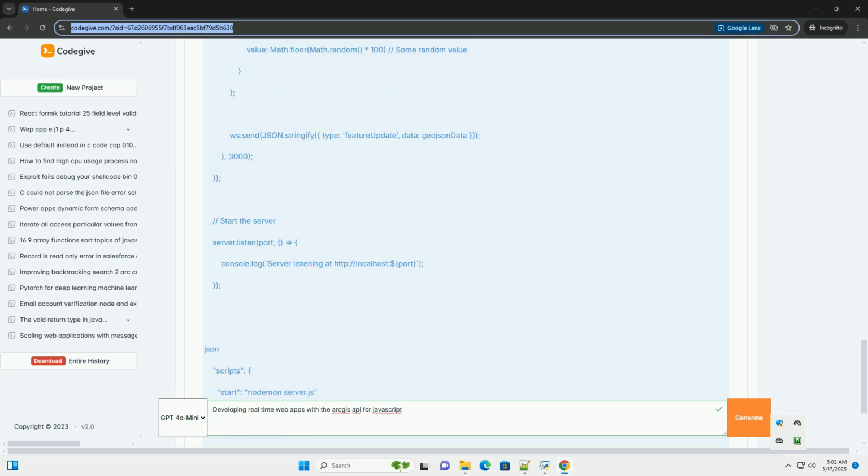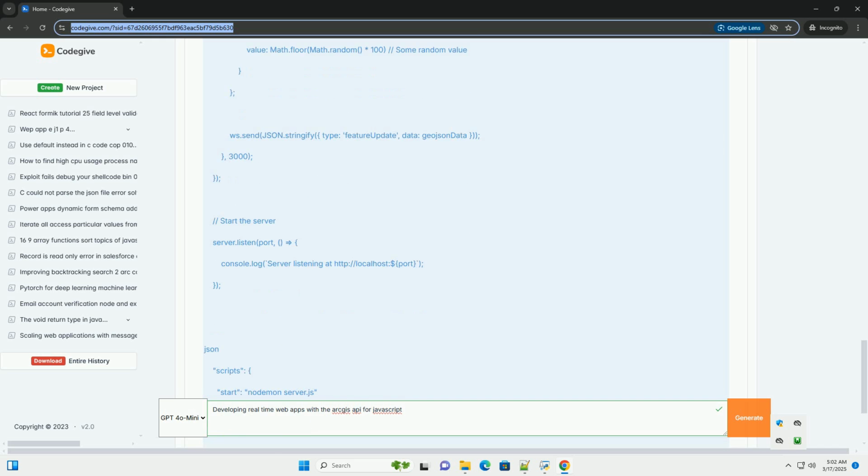Node.js, with Express, is a JavaScript runtime environment for building server-side applications. We'll use it to handle data updates and broadcast them to connected clients. GeoJSON is a standard JSON format for encoding geographic data structures. We'll use it to transmit geographic features to the ArcGIS API. Two: project setup and structure. Let's create a project directory structure.